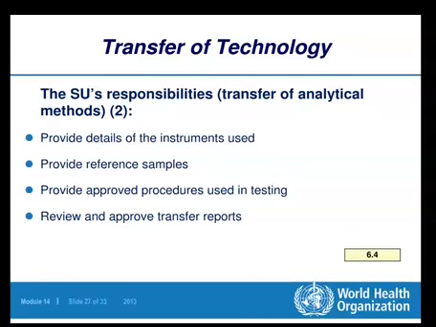Many times the transfer reports have to be reviewed, and reviewing again and again will attract some corrections, some additions, some deletions, and so on. And after reviewing, the approval is also needed. So this is related with the analytical methods, method transfer.